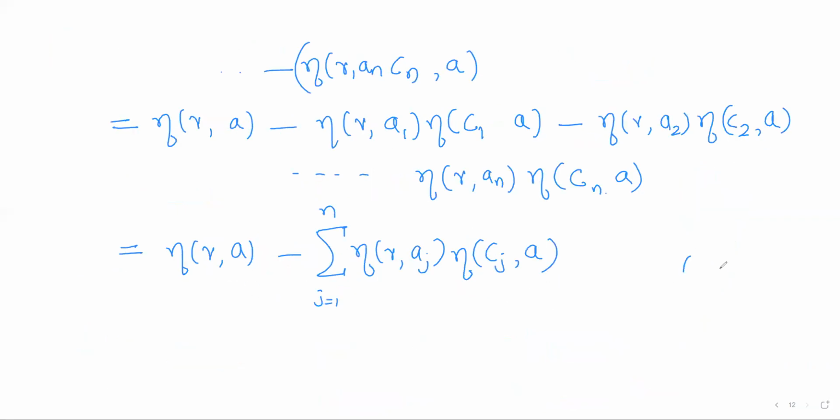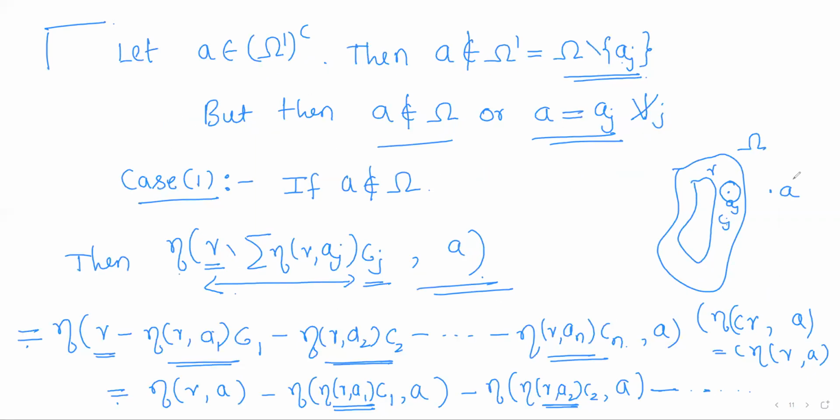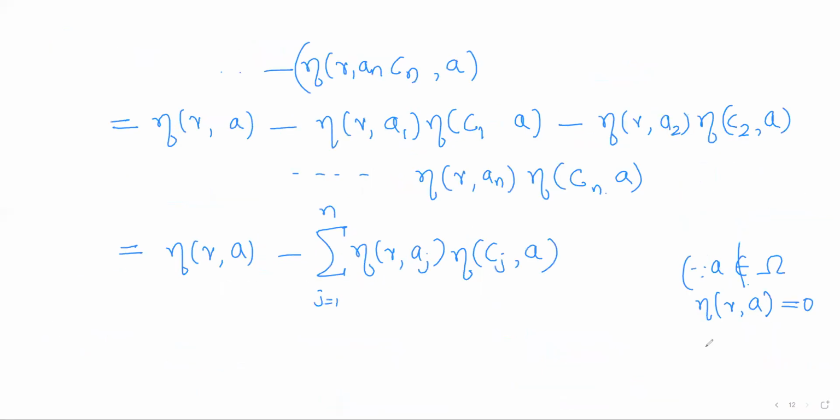Now observe that as A is outside omega and gamma is inside omega, the index of A with respect to gamma will be 0. And also the Cj's are inside omega only, but A is outside. So Cj cannot enclose the point A. So the index of A with respect to Cj will also be 0.